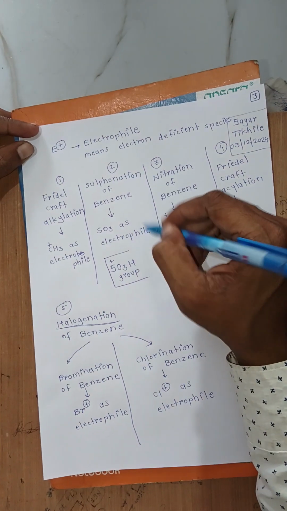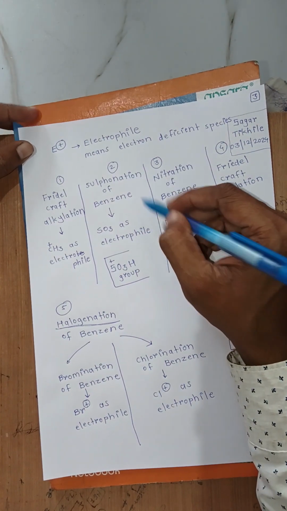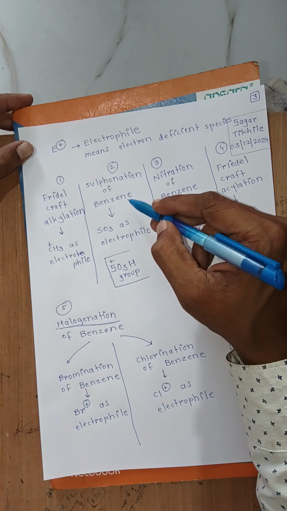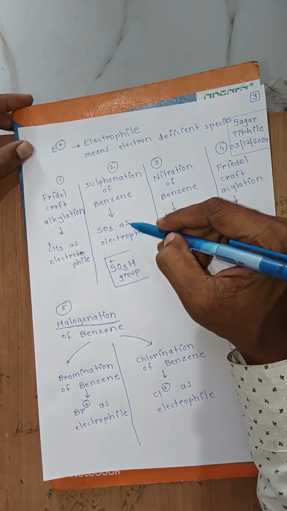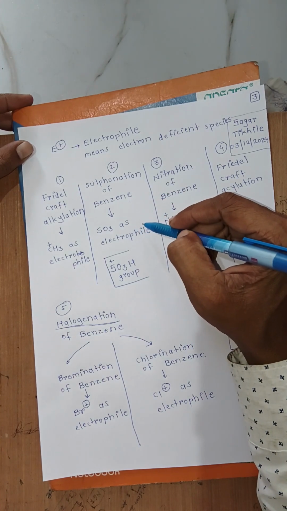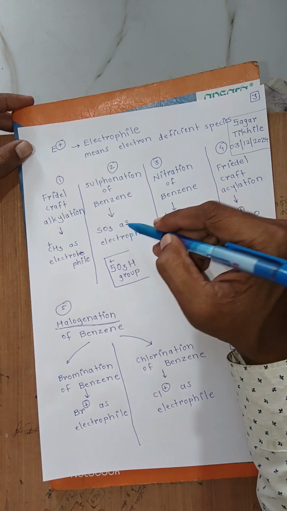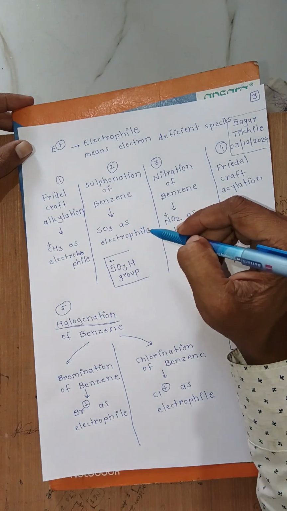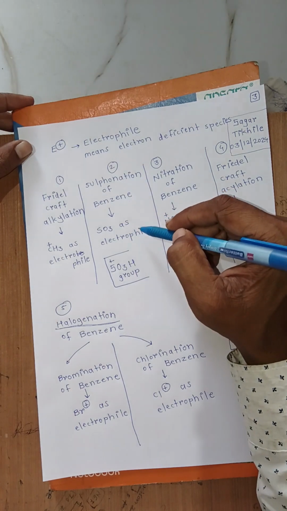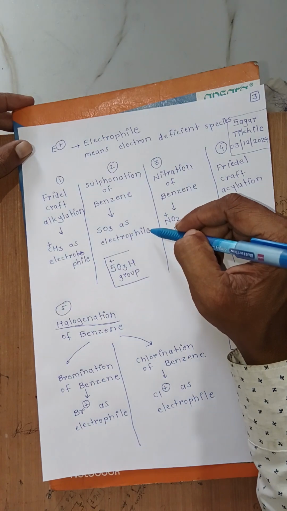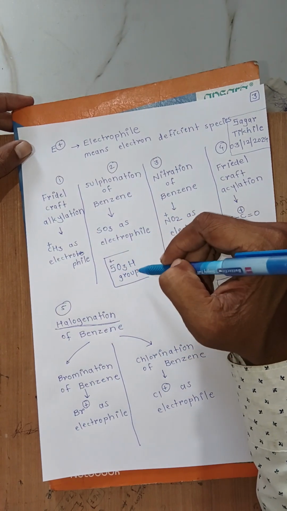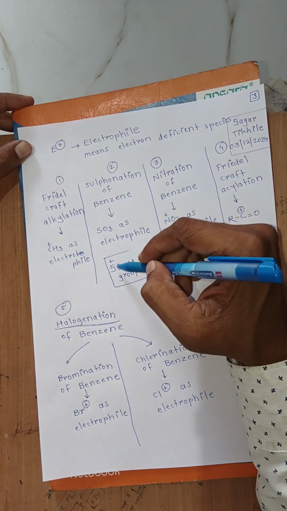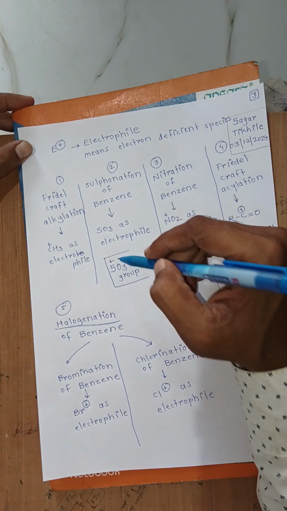In this video, we will discuss the electrophilic reaction sulfonation of benzene. The electrophile mentioned in the books is SO3, but the actual attachment on the benzene ring happens by the SO3H group, and in this group sulfur carries positive charge.